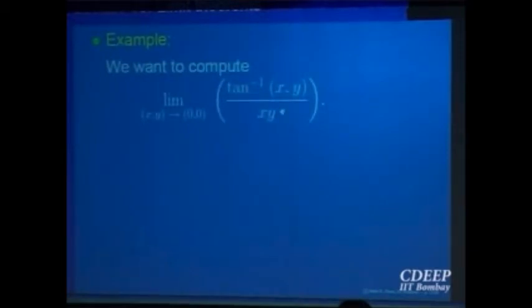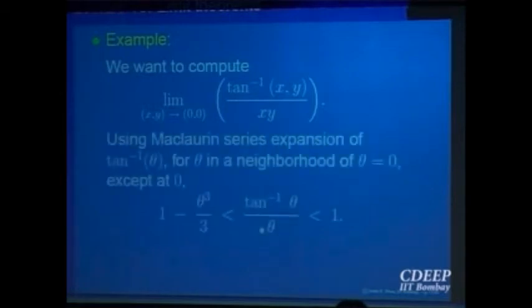For example, you want to compute a limit of this, tan inverse of xy divided by xy. That should be, actually, there is no comma here. This is x into y. So for this, we use an inequality which we obtained from Maclaurin series, namely for tan inverse theta by theta it is bounded by this, right? Some kind of this inequality you have to obtain, and once that is obtained, then as (x,y) goes to (0,0), you can put xy equal to theta and compute the limit by the sandwich theorem.